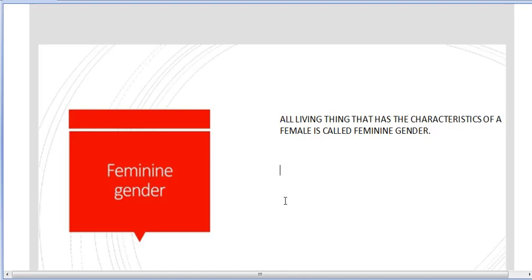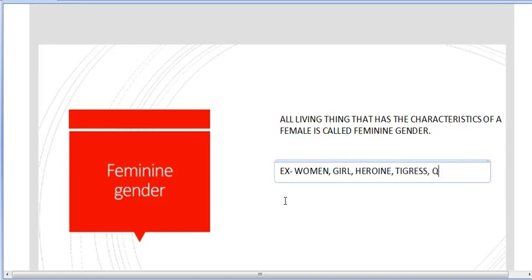We have the opposite of all the examples that I gave in masculine gender. Like we had men, so women; the opposite of boy was girl, the opposite of hero was heroine, the opposite of tiger was tigress, king was queen, like that. So these are feminine gender.